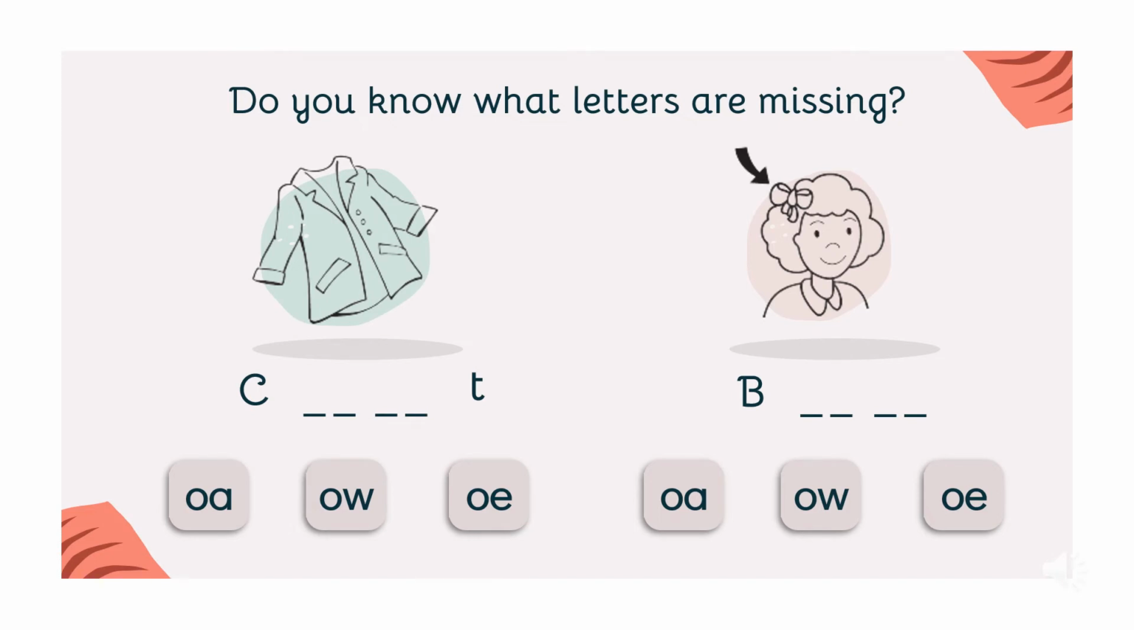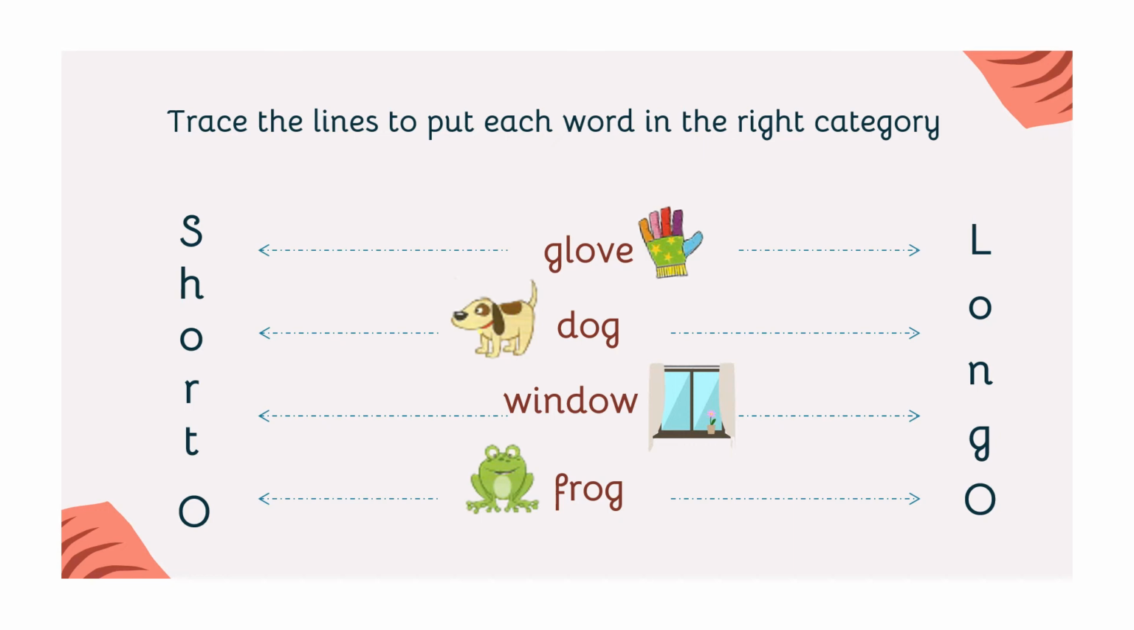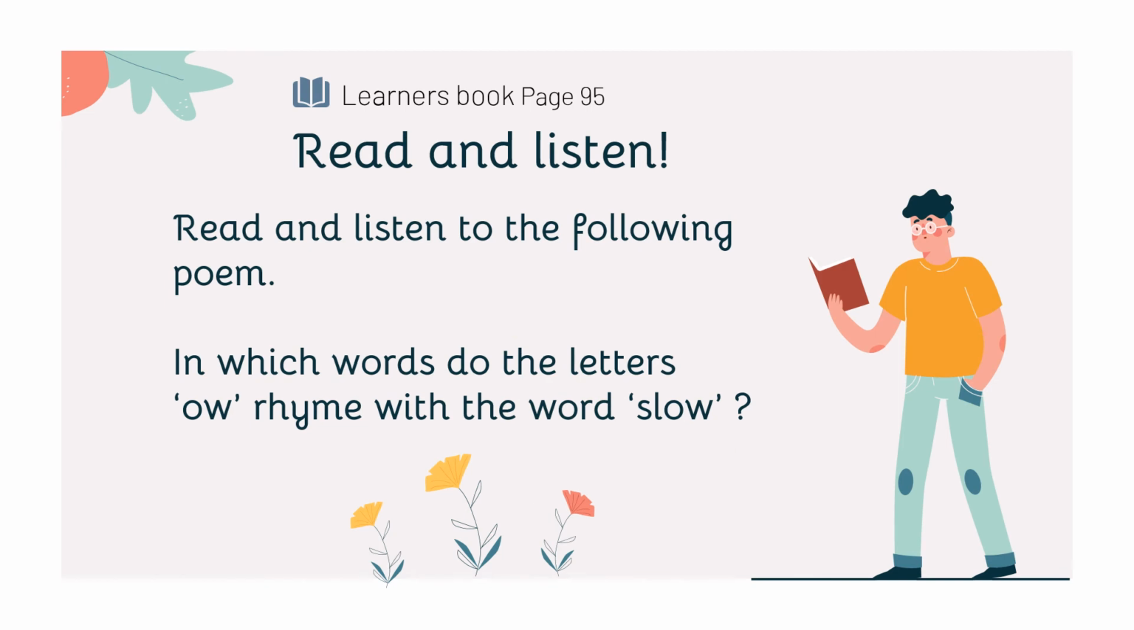Do you know what letters are missing? Trace the lines to put each word in the right category. Read and listen. In which words do the letters O-W rhyme with the word slow?